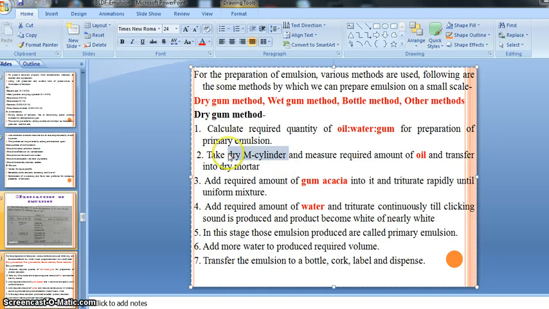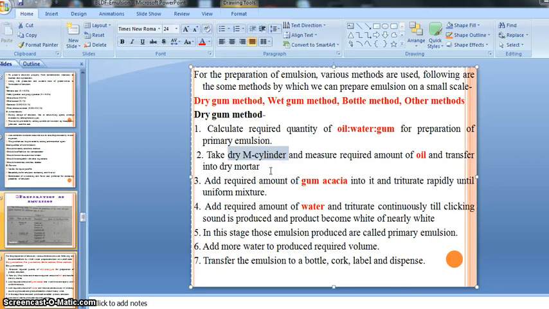This is about the dry gum method. For the dry gum method we need an apparatus, that is a measuring cylinder, and that measuring cylinder should be neat, clean and dry, right? We measure the required amount of oil and transfer it into a mortar.